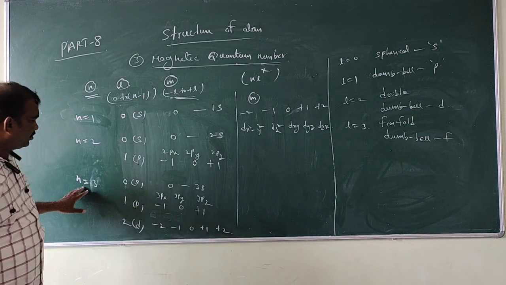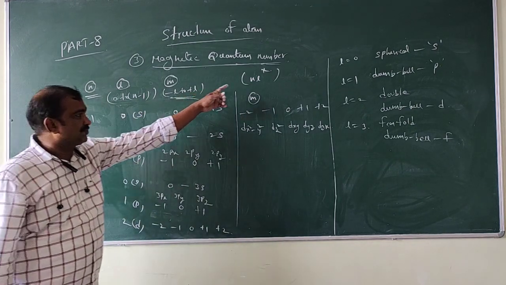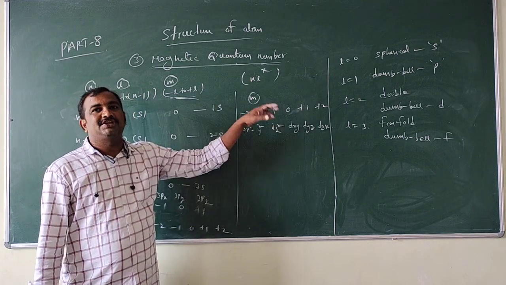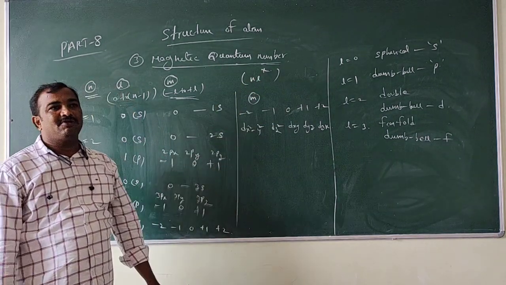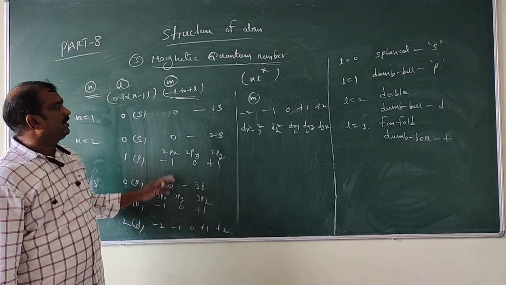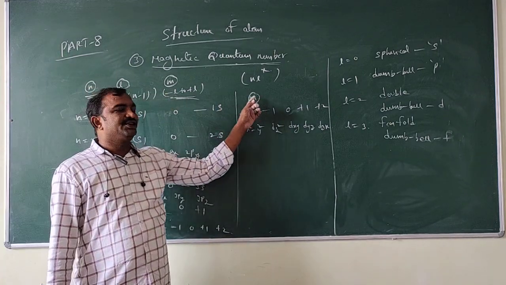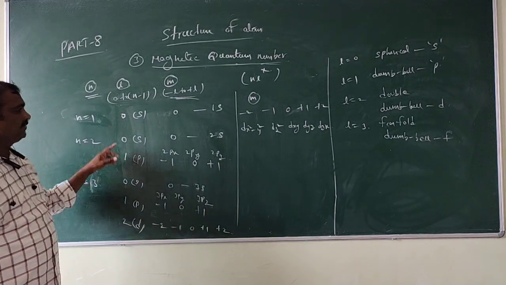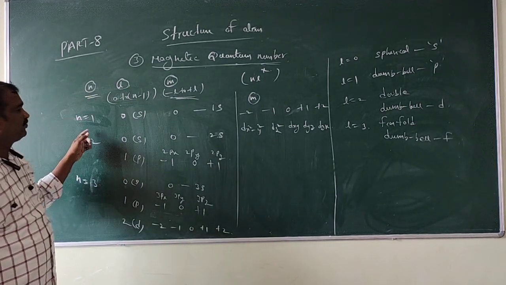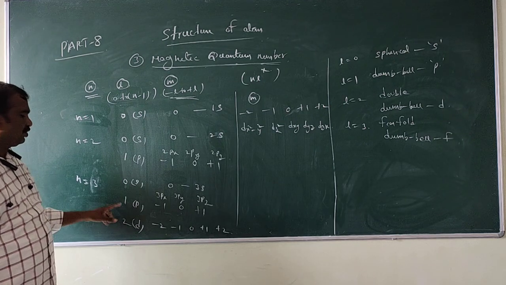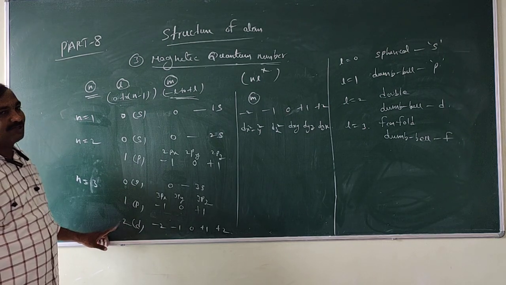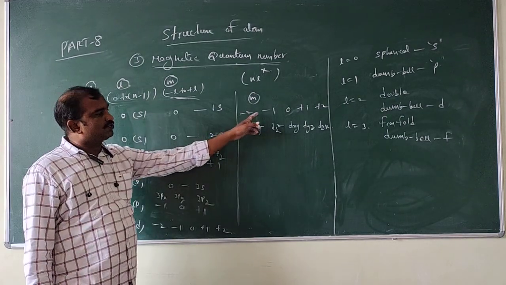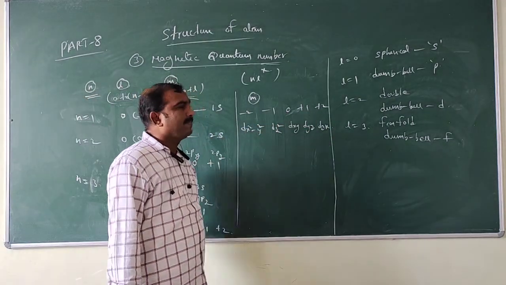Now n is equal to 3, so in the nlx notation n will be 3, l is the subshell, and x belongs to the number of electrons. If n value is 3, what about m values? M values depend upon L values. L value is 0, 1, 2. So m values are from -l to +l: -2, -1, 0, +1 and +2.